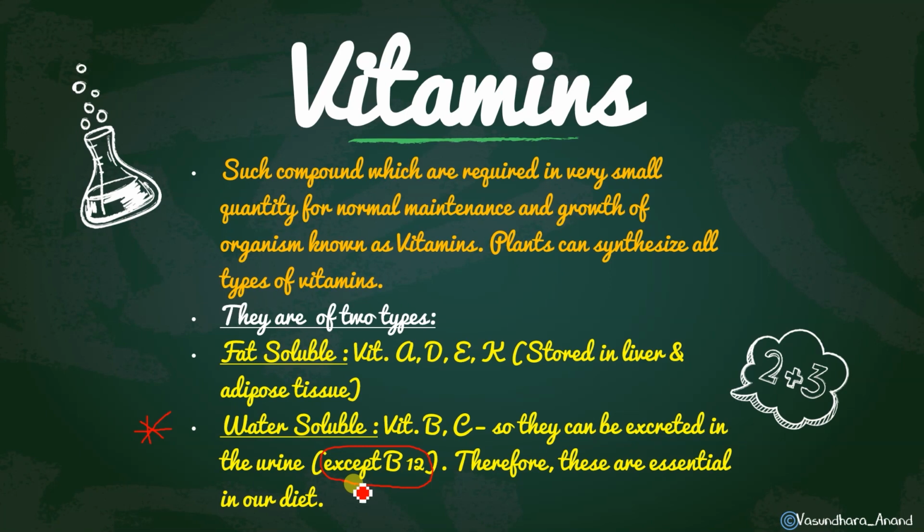For every particular vitamin, B1 or B2, there is a deficiency disease that we have to learn. So all those vitamins are water soluble, that's why they can be excreted in the urine, except vitamin B12. Therefore these are essential in our diet, and that's why we are supposed to take them on a regular basis.